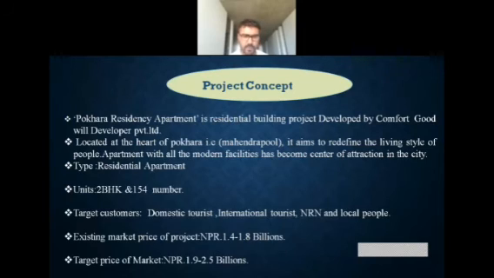About the target customers, they were domestic tourists, international tourists, non-resident Nepalis and local people. Now the government has restricted international tourists from buying property, so this option was excluded. The existing price of the project was about NPR 1.4 to 1.8 billion, and the target price they have supposed is about NPR 1.9 to 2.5 billion.